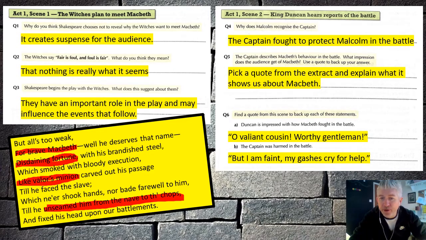Question 6, part A. Duncan is impressed with how Macbeth has fought in the battle. Well, the answer to that one is, "Oh, valiant cousin, worthy gentleman." And obviously, lots of dramatic irony there. And the captain was harmed in the battle. Well, he tells us, "I am faint, my gashes cry for help."